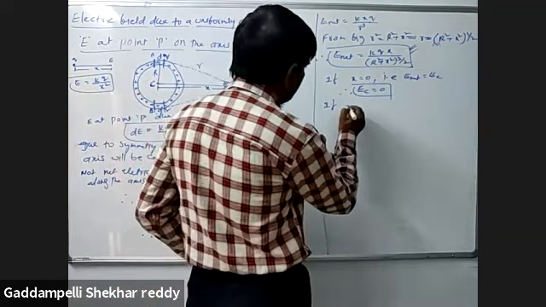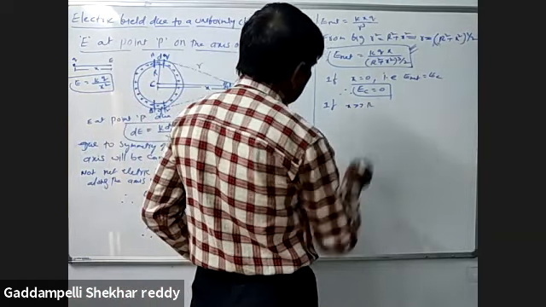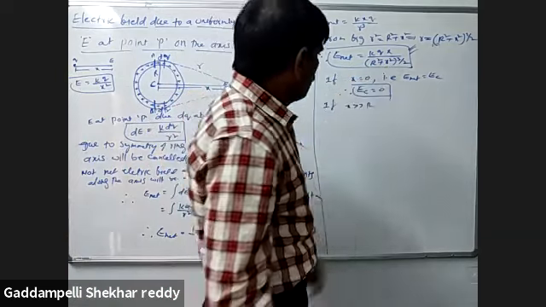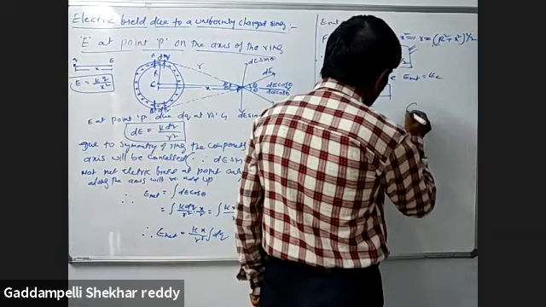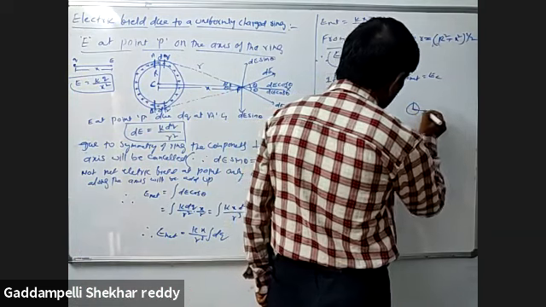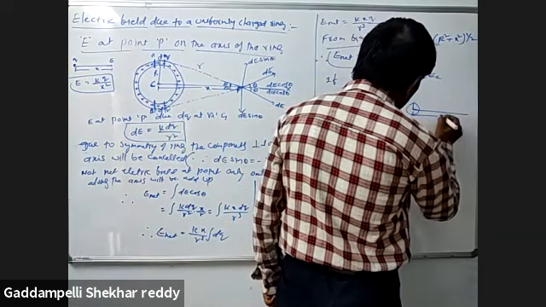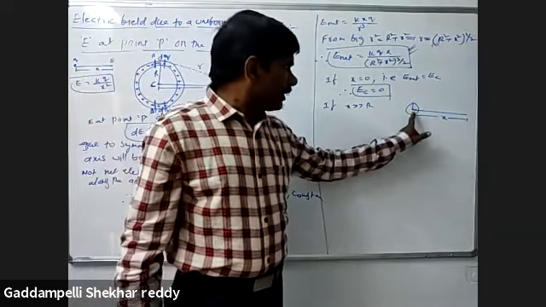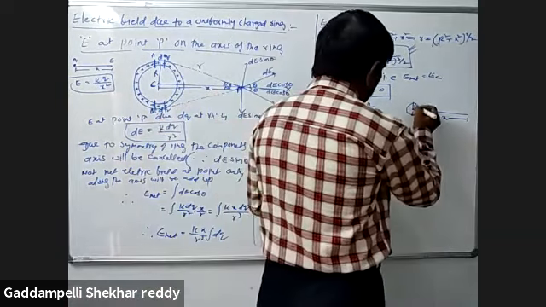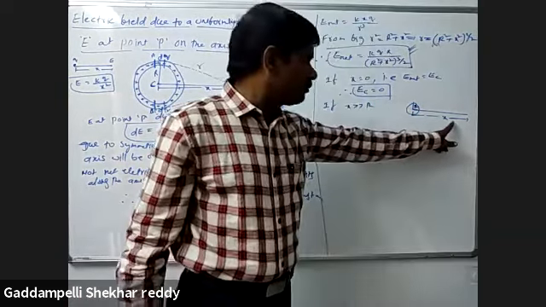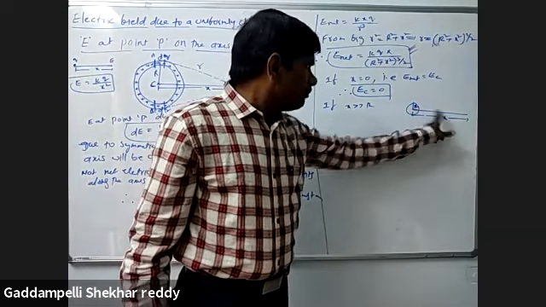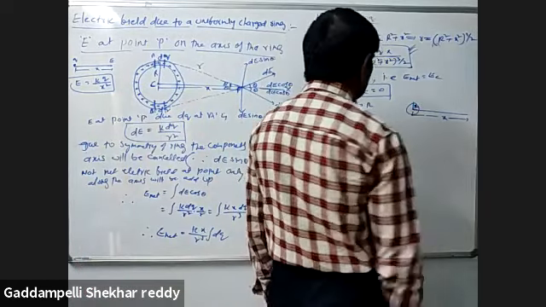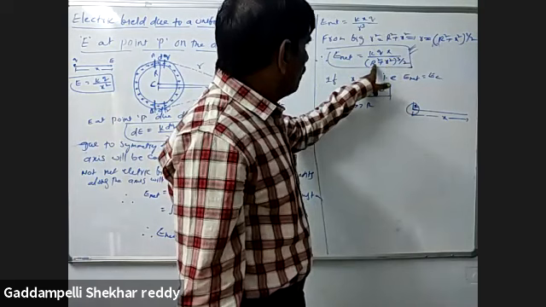If x is much greater than R, like this is the circular ring and x is up to here, then we know that the radius of the circular ring in comparison to the distance on the axis is very small. That means the radius can be neglected. That means it acts as a point charge. So in this formula, R is neglected.